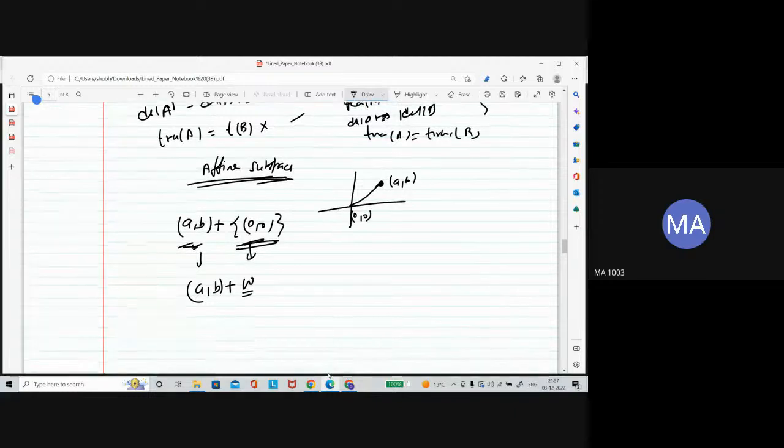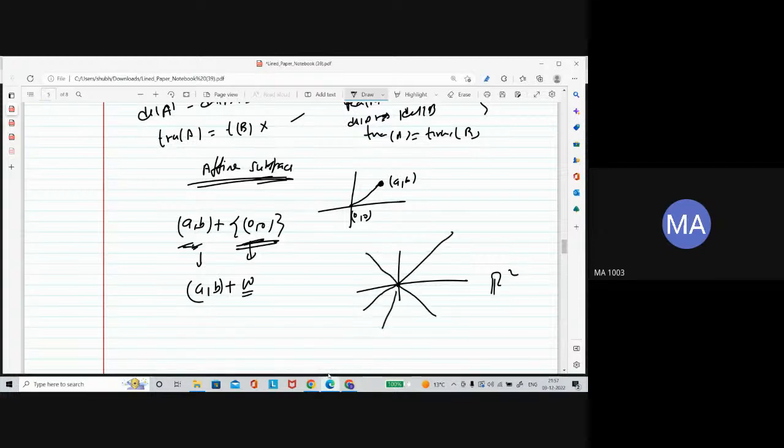In R2, subspaces are actually lines which pass through the origin, because the zero vector should be there.